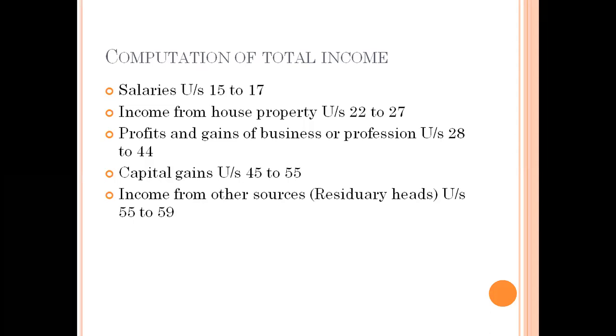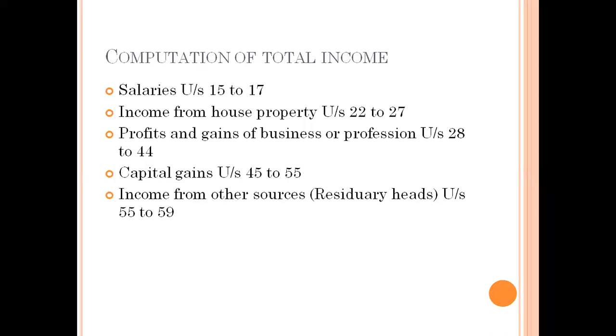Next one is profits and gains of business or profession, under sections 28 to 44. This is the third head of income. Under this head, for any business or profession, if you get income or gain, we have to pay the tax. Business, in the sense, can be any kind of trading or non-trading activities, from which they get the gains.